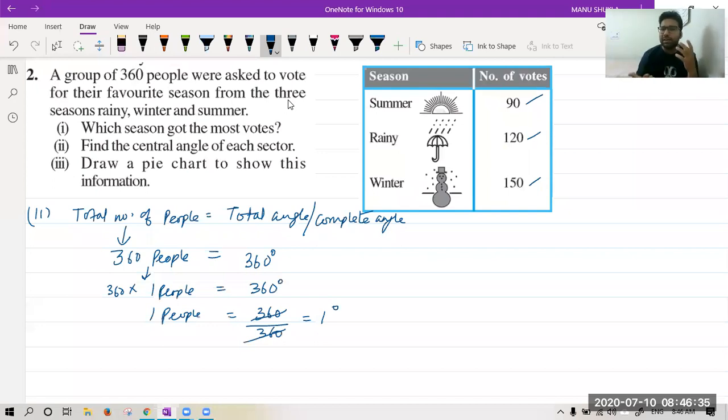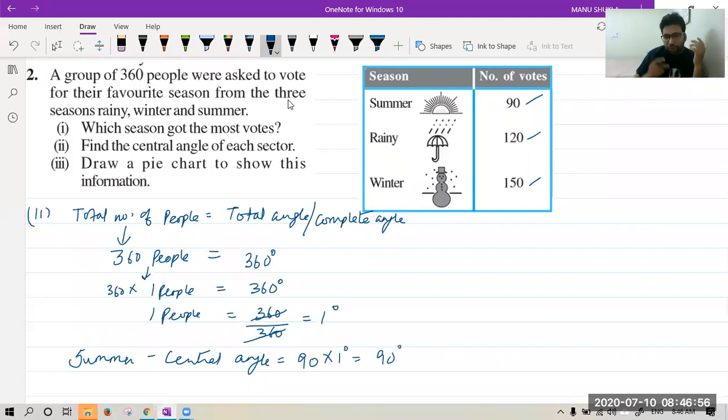Now the central angle will be how much? For summer, please class tell, what will be the central angle for summer? Very easy. There are 90 votes, so it will be 90 into 1 degree, that is 90 degrees. Vardhan is saying 60. Why, beta Vardhan? Why 60? By mistake. Okay, sorry beta. Now next is the rainy season. Again the same thing, 120 degrees. Winters is 150 degrees.